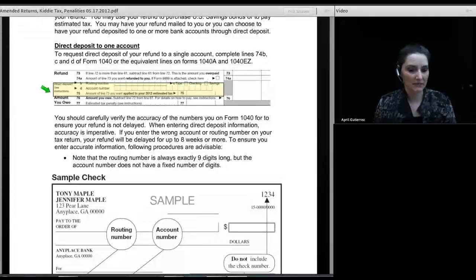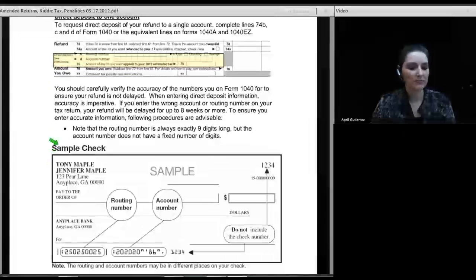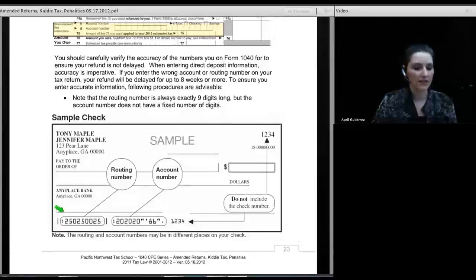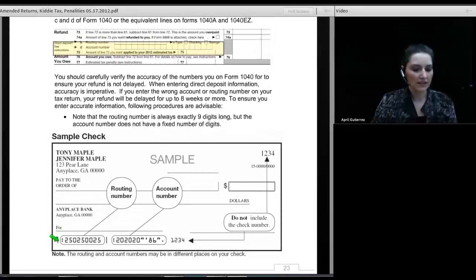How do we ensure they get their money? Well, one of the security procedures I have in place is that I want to see a canceled check. I want them to give me an image of their check or rip a check out of their checkbook and hand it to me. And the reason for that is the check contains the numbers I need for setting up direct deposit. On this line at the bottom of the check, you can see we have a routing number, and then we have two slashy bars on either side. And then we have another number here with some little brackets around it that make it look confusing.